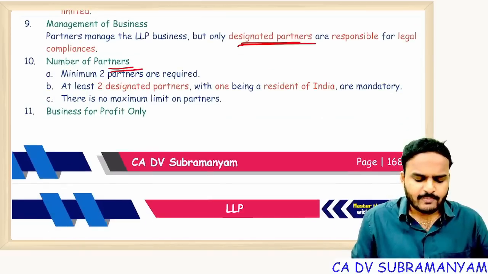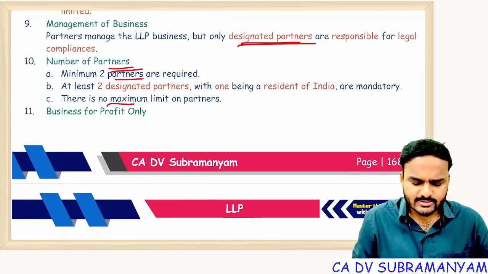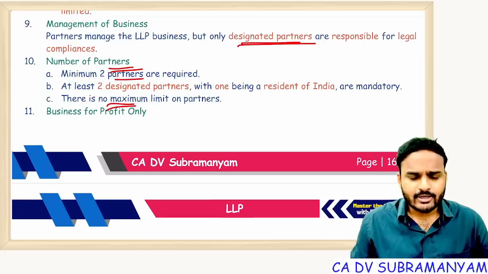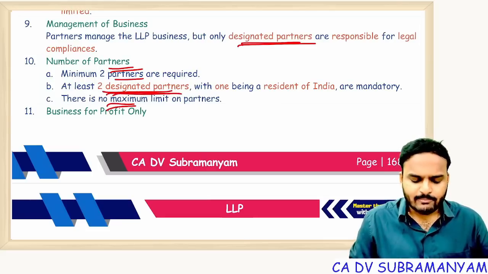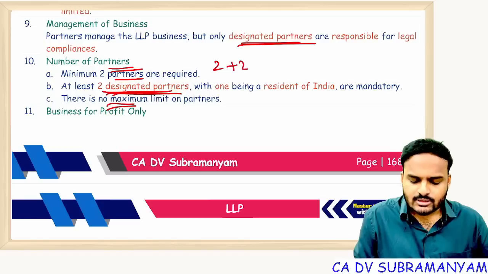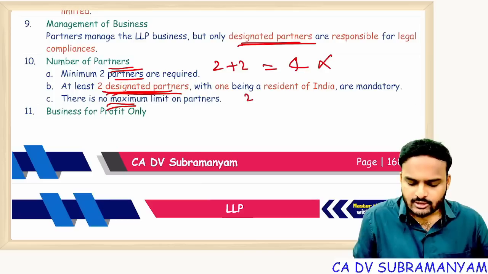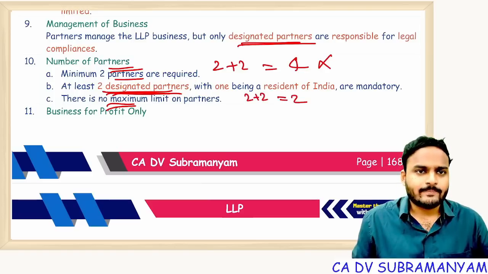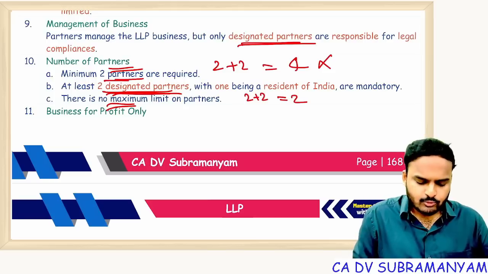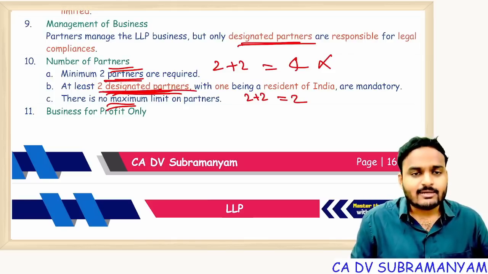And minimum number of partners, how many partners should be there in LLP? Minimum 2, maximum there is no limit. Getting my point? And minimum 2 designated partners we should have. Don't do calculation like this, 2 plus 2 is equal to 4. It's wrong. Here 2 plus 2 is equal to 2 only. So what is this? Minimum 2 partners are required and minimum 2 designated partners are required.